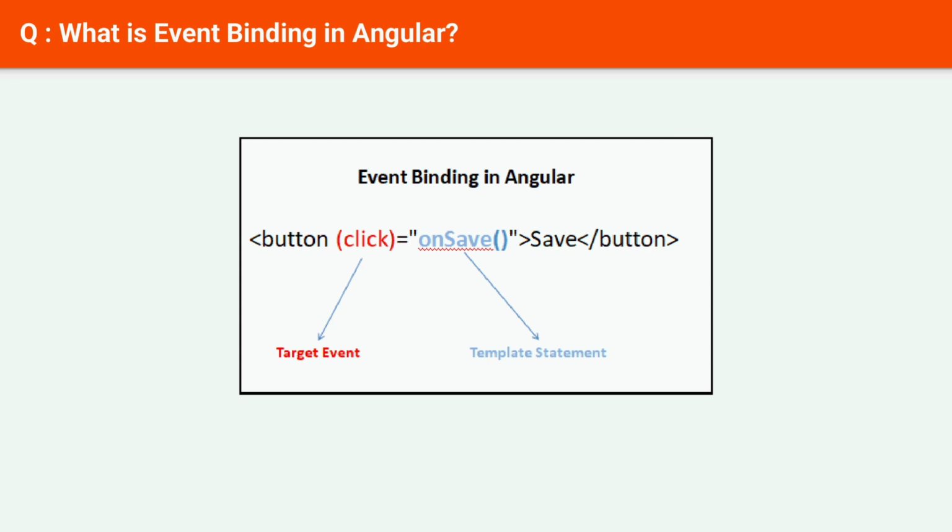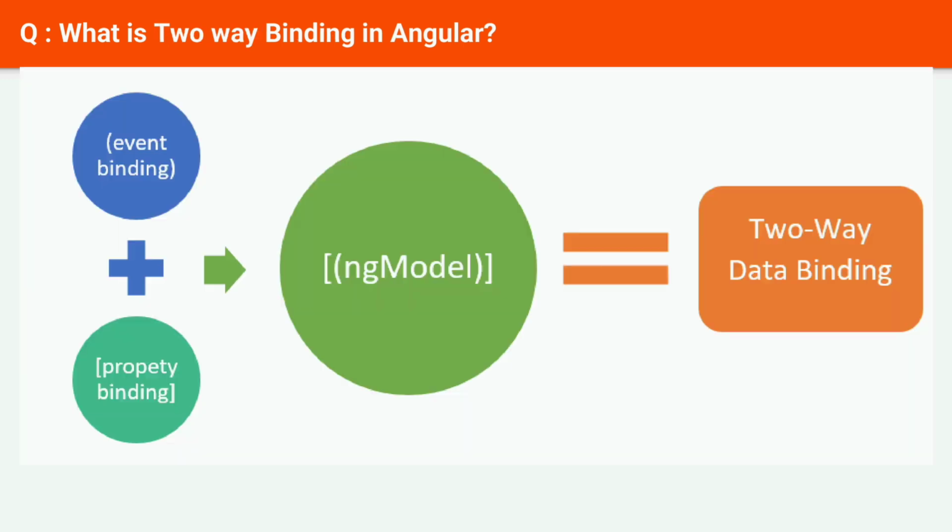Next question, what is two-way binding in Angular? The two-way data binding in Angular enables data to flow from the component to the view and the other way round. It is used to display information to the end user and allows them to make changes to the underlying data using the UI. This makes a two-way connection between the view, the template, and the component class that we already mentioned.